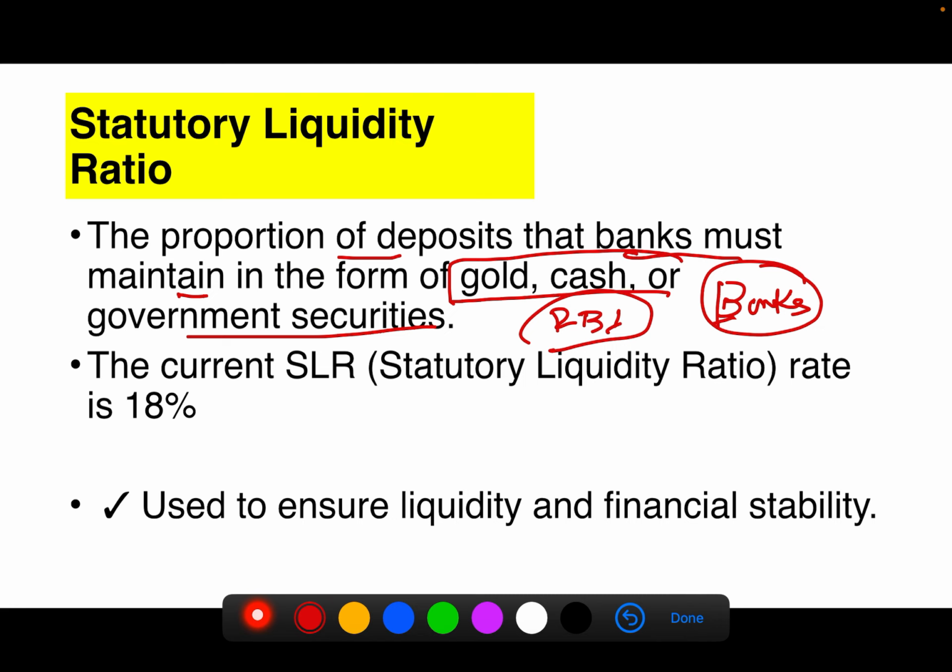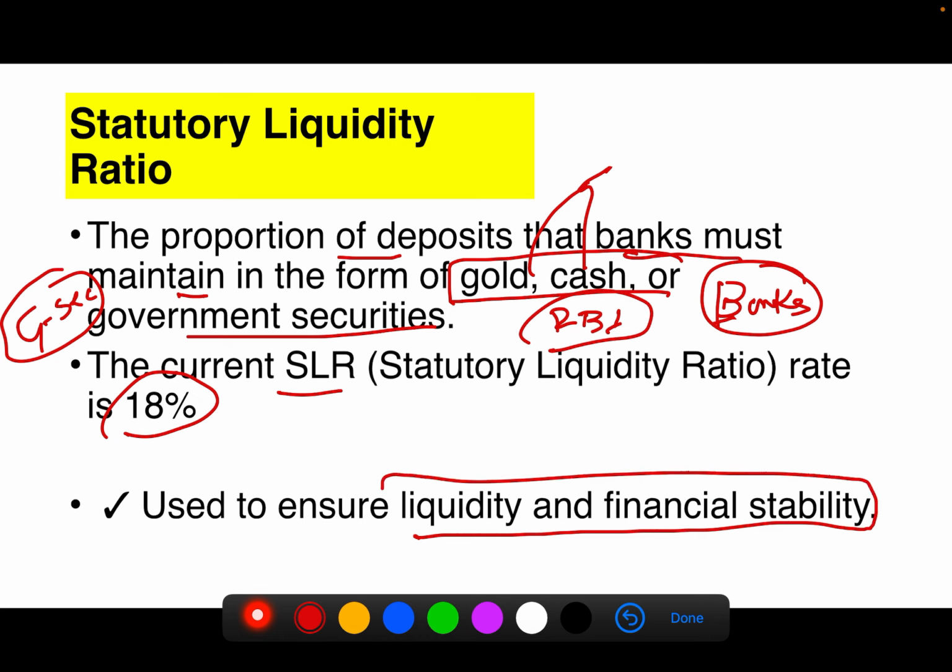In this, the qualifying instruments are gold, cash, or government securities, G-Secs. The current SLR rate is 18%. This is used to ensure both liquidity and financial stability.